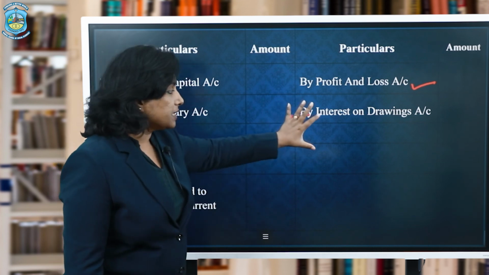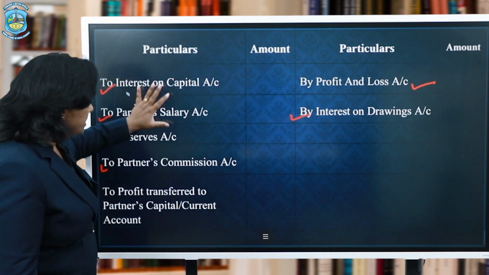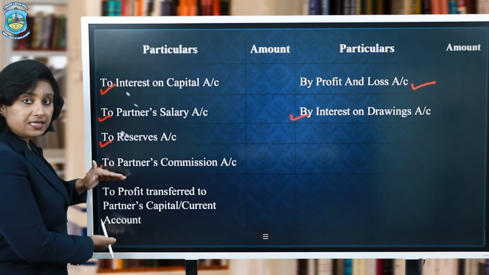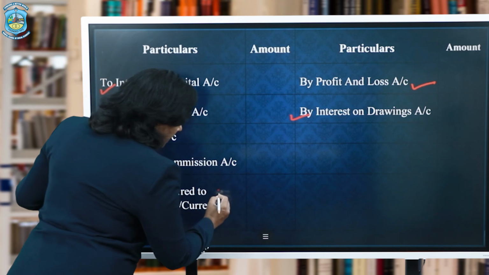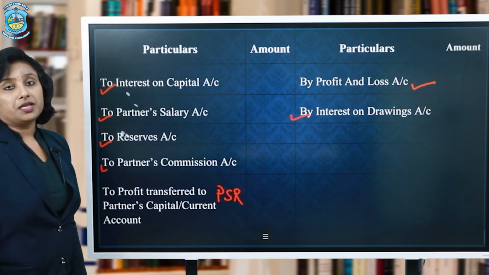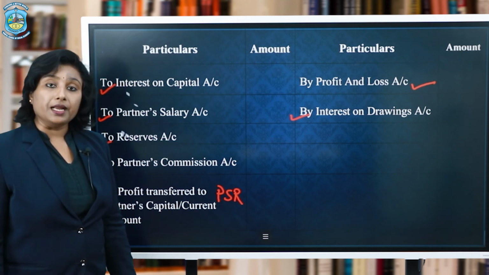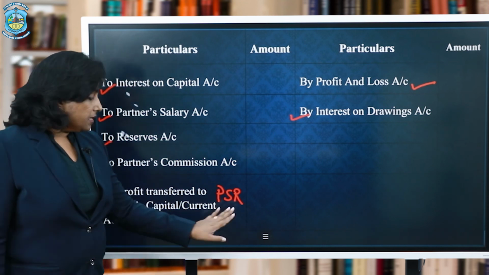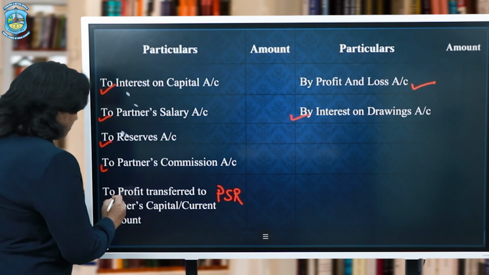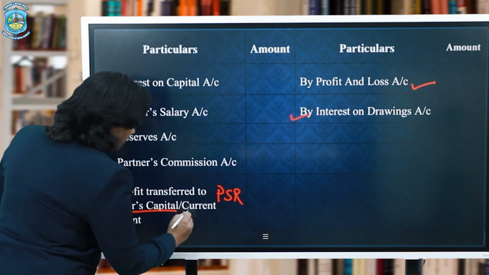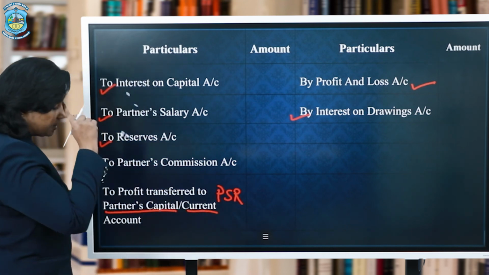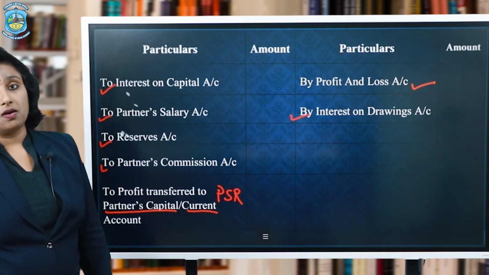Once these treatments related to appropriation are clear, there would be a certain balance. That is, after getting interest on drawings from the partners and distributing rationally the amount of profit, if there is any balance left over, this will be divided in profit sharing ratio. And mind it, this profit sharing ratio must have been mentioned in the deed. If there is no deed, then this profit shall be divided equally. So, the remaining profit is then transferred from this profit and loss appropriation account to the partner's capital account or to their current account.